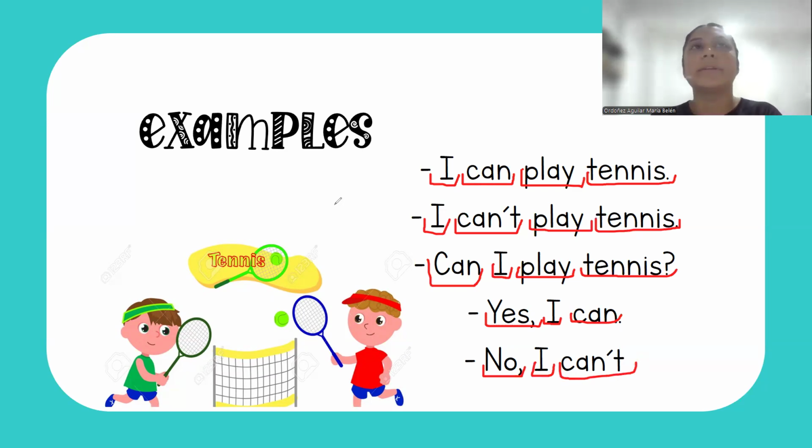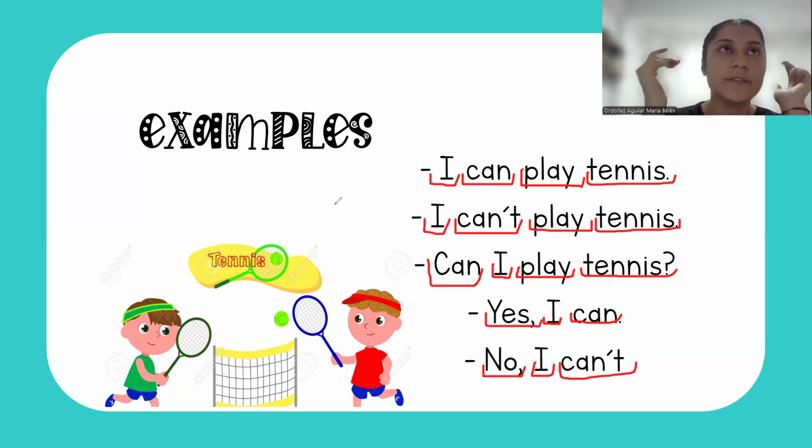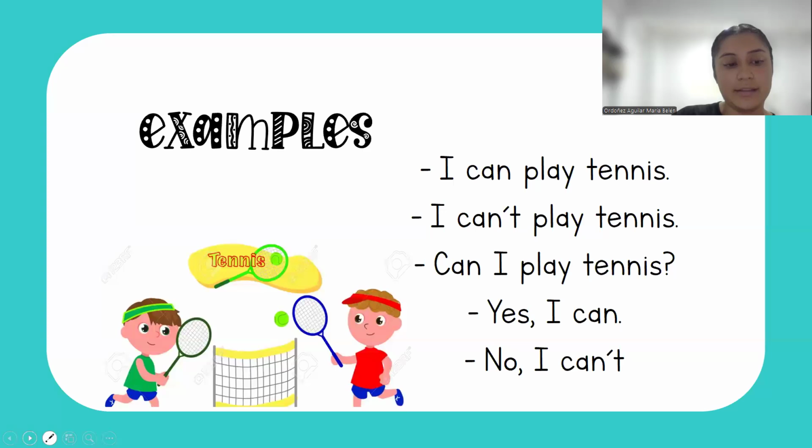Okay, we need to always remember the structure because it's similar to a puzzle. If you learn and memorize the structure, you can make different kinds of sentences that you want. And you remember, positive: subject, auxiliary can, verb, complement. Negative: subject, auxiliary negative, verb, complement. Question: first, the auxiliary can, then the subject, then the verb, and then complement. Short answer: yes, subject can, and negative, no, subject can't.